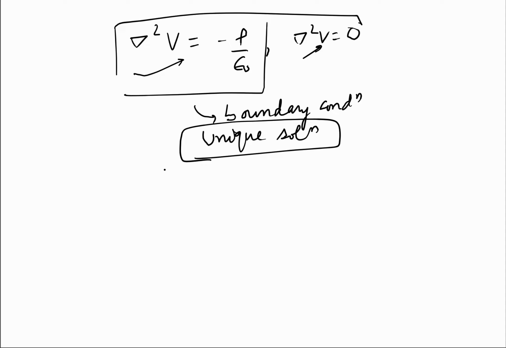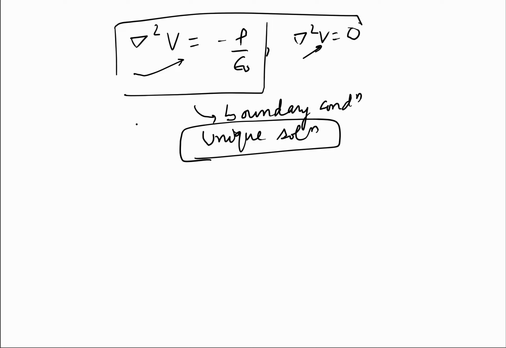Even if we somehow guess the right solution, it will be the correct one, and we will just have to show that it satisfies the equation and the boundary conditions. And one method, called the method of images, is based on this uniqueness theorem. Now we will try to prove this theorem by contradiction.